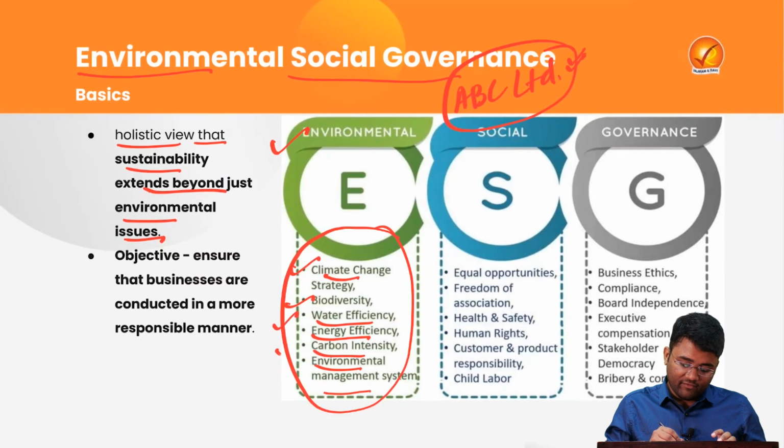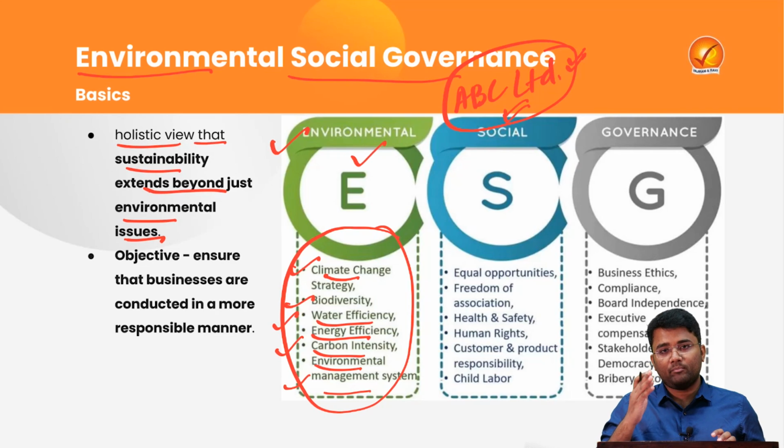So these are the environmental parameters that will be looked at by regulators about this ABC Limited under the environmental parameters of this ESG framework.